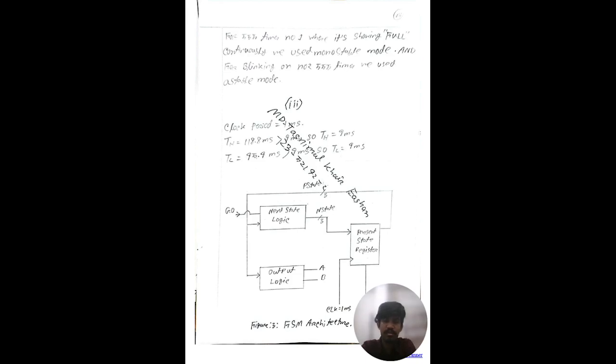In question number 3, we have to prepare an FSM for this system. So from the previous question we got the TH and TL values, which were much greater than 4 milliseconds. So we will assume TH is equal to 4 and TL is equal to 4 milliseconds according to the question. Now we can see a basic diagram of the FSM architecture. Here we used 3 because we have used 3 bits in the system.